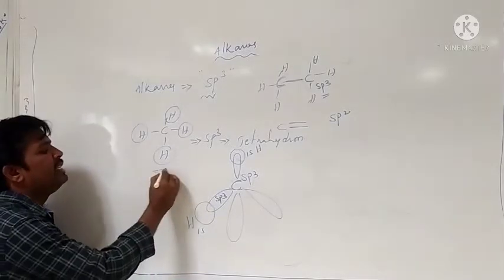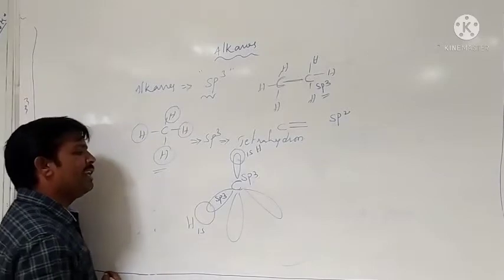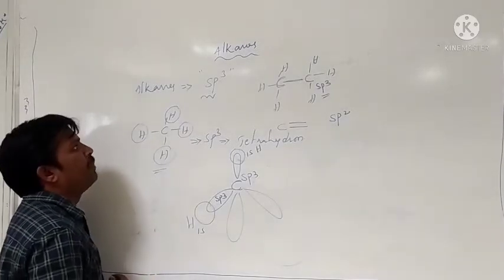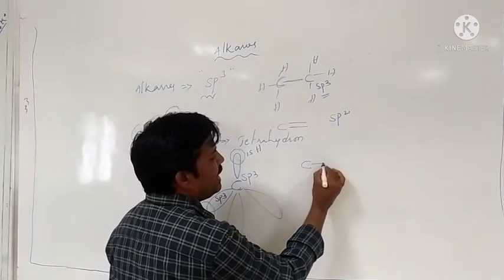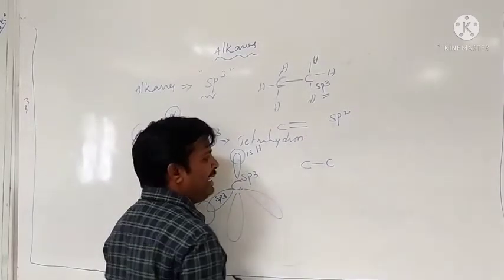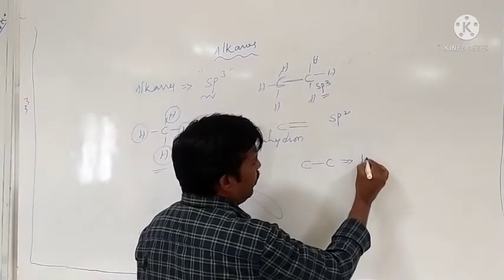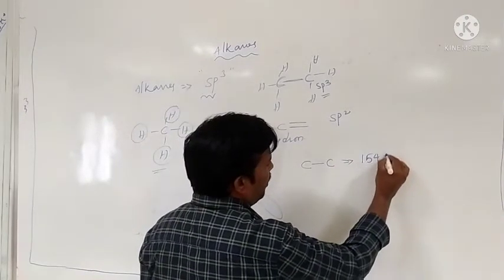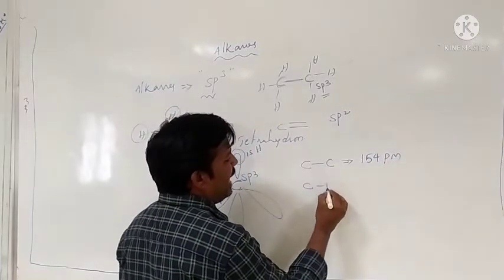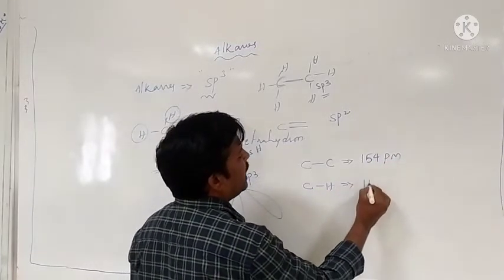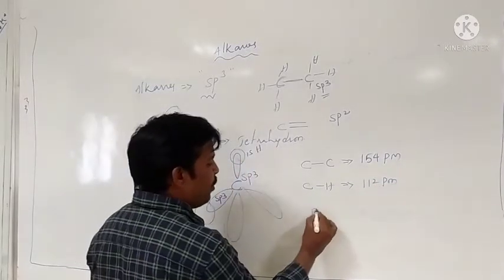That is the CH3 shape of the compound. Tetrahedron is the shape of the compound. Therefore, the bond length between carbon and carbon, that is how much? 154 picometers. Or carbon and hydrogen, the bond length is 112 picometers. What is the bond angle?